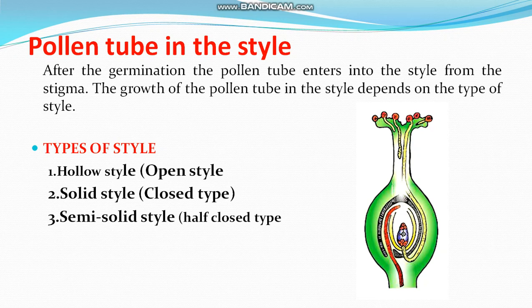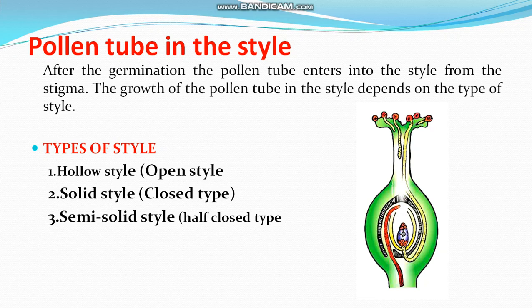Pollen tube in the style. After germination, the pollen tube enters the style from the stigma. The growth of the pollen tube in the style depends on the type of style. The styles are classified into mainly 3 types. The first type is known as hollow style, open style. The second is known as solid style, otherwise known as closed type. The third one is known as semi-solid style of closed type.